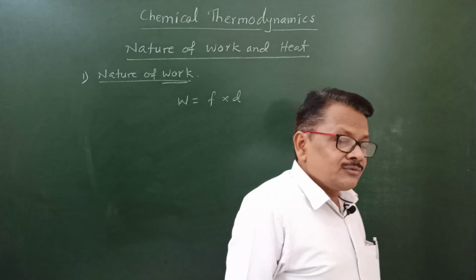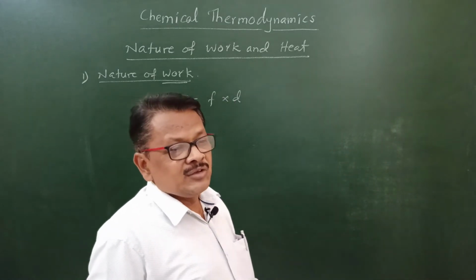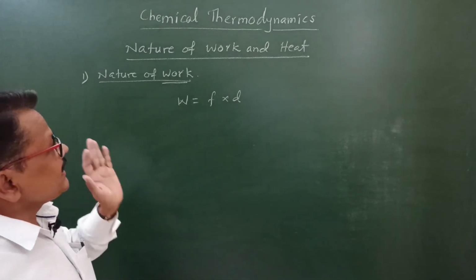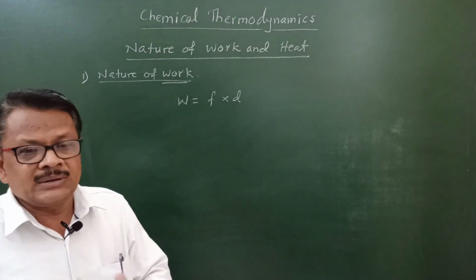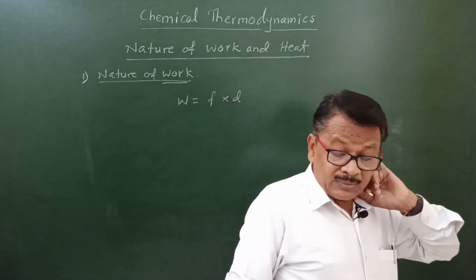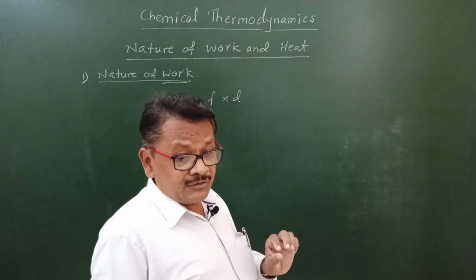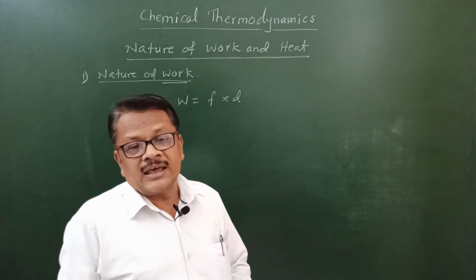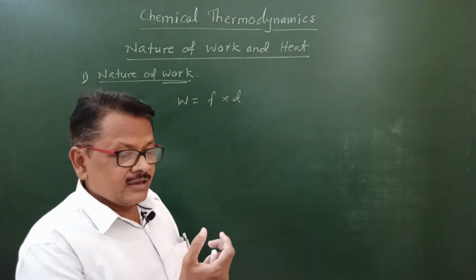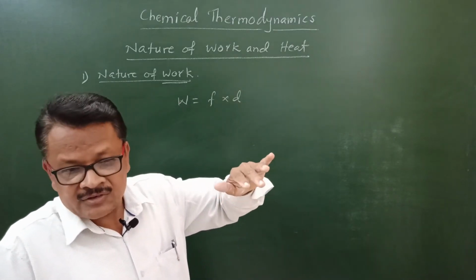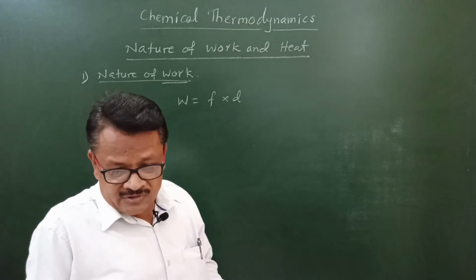here the nature of work which we have to consider is the PV type of work, or we can say pressure volume type of work. In thermodynamics, work is pressure volume type of work. Pressure volume type of work means what? The work which is done due to the compression and expansion of the gas when the internal pressure of the gas is P and there is a certain pressure from the external side on the piston.